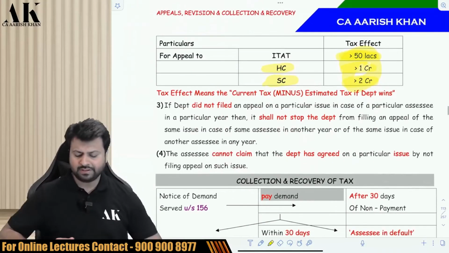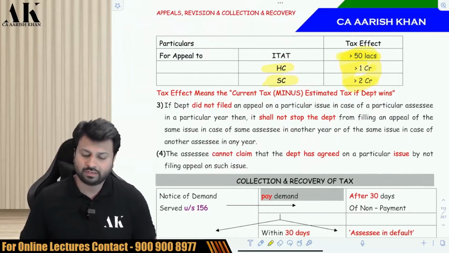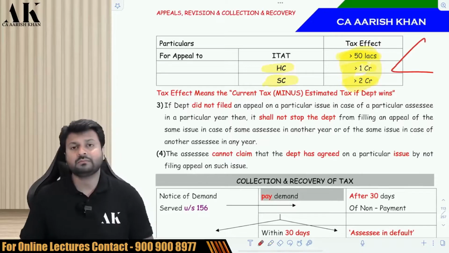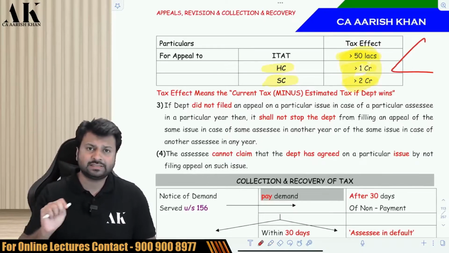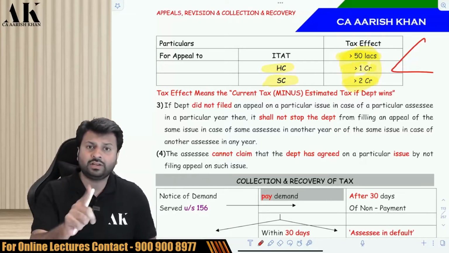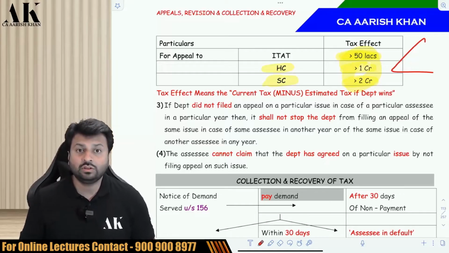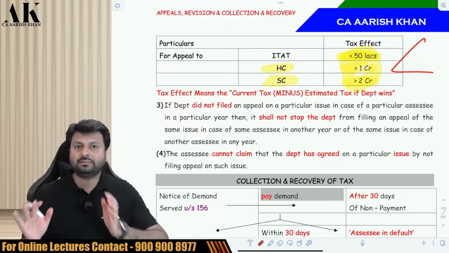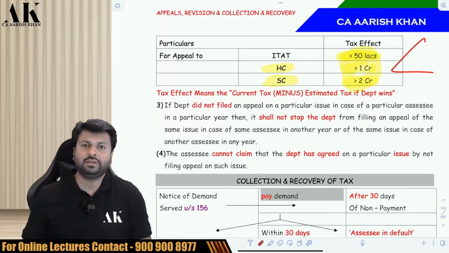No. Suppose the department has not appealed for a particular year because the tax effect is below the limit. So does that mean that your expenses are correctly claimed? Does that mean your income is exempt? No. It does not mean that your expenses are correctly claimed. It does not mean that your income is correctly exempt. It is not about that. It means that the department does not have the time. That is the reason they have not filed an appeal. They are not agreeing to your expenses. They are not agreeing to your income.